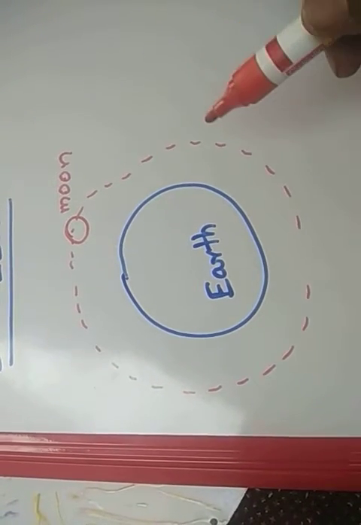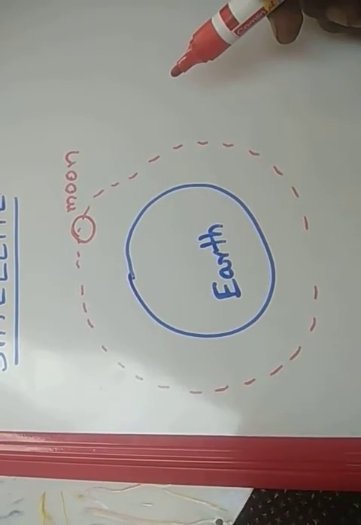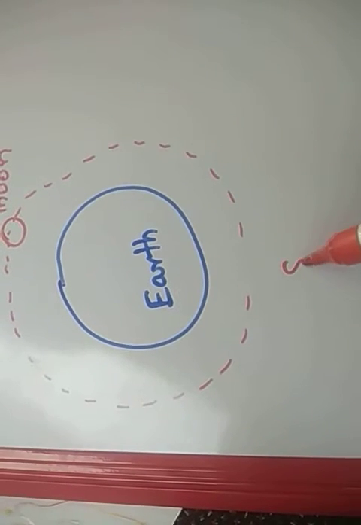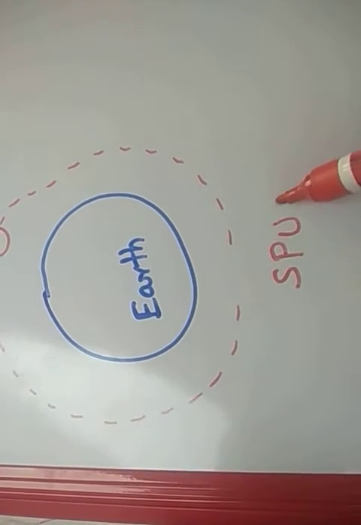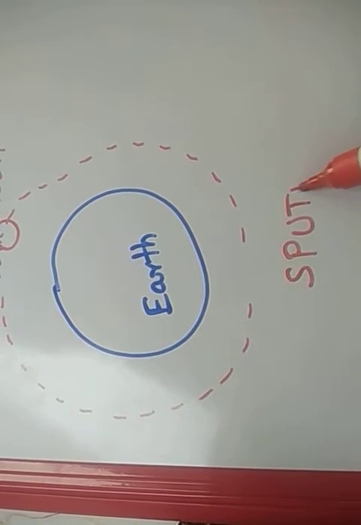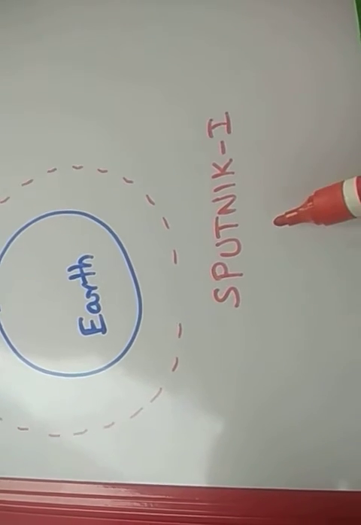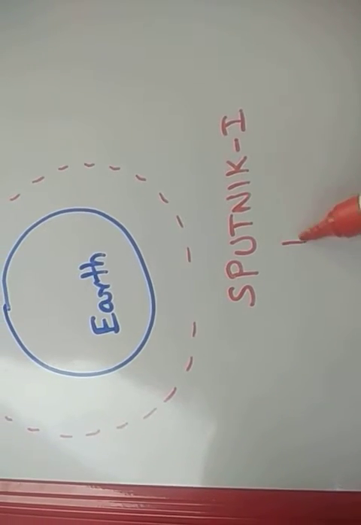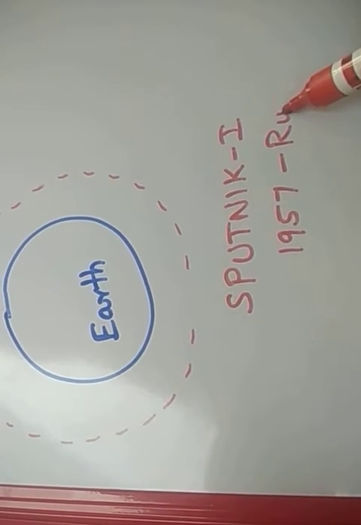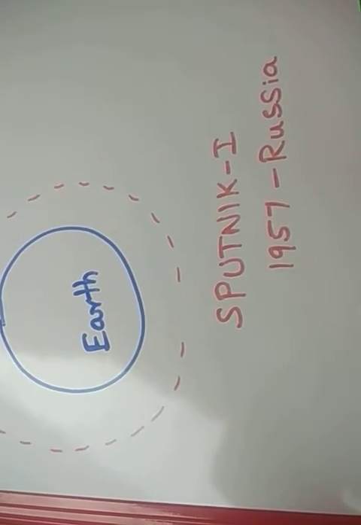A large number of man-made satellites are launched into space. The very first man-made satellite is Sputnik, which was launched by Russia in the year 1957. It is the first artificial satellite.